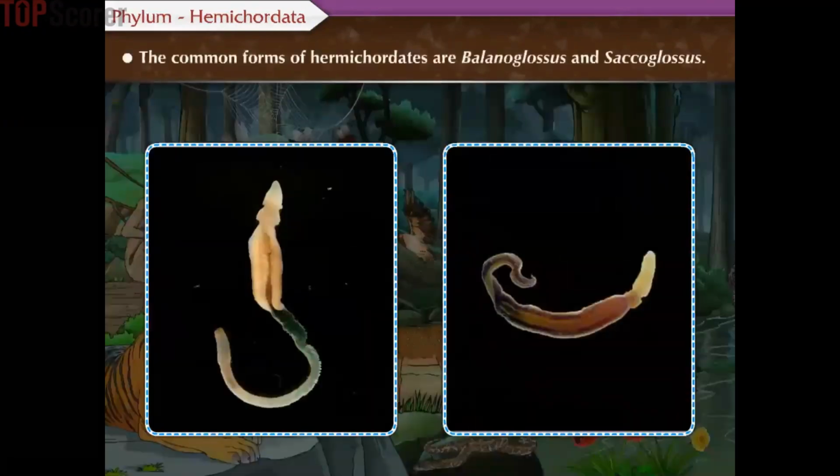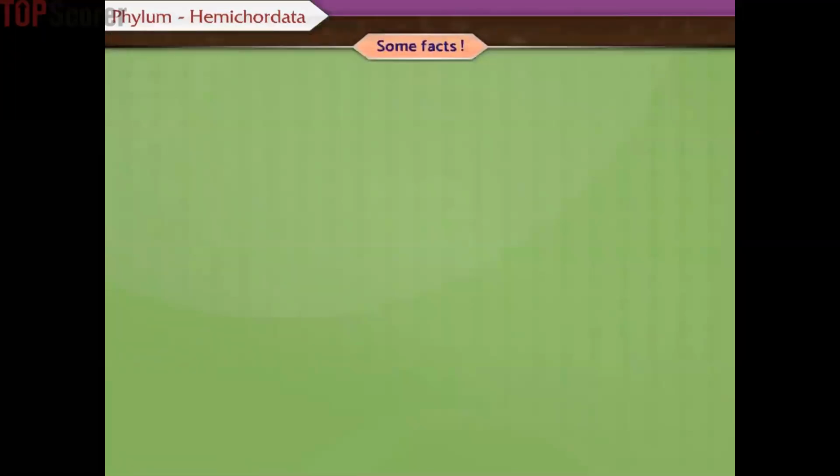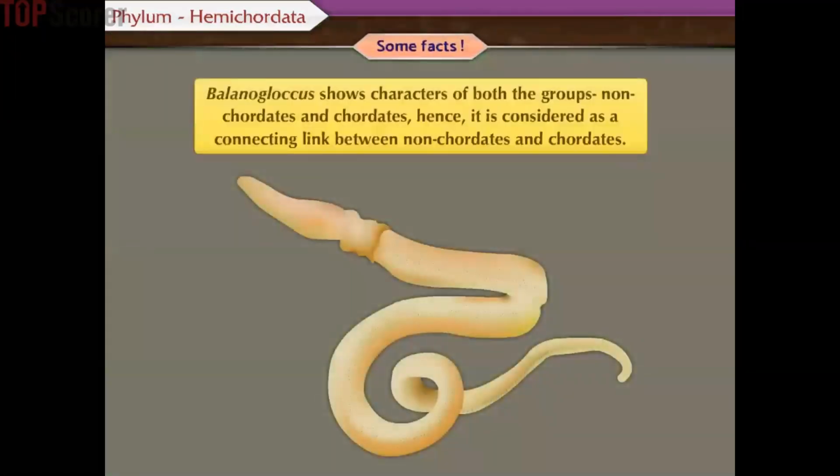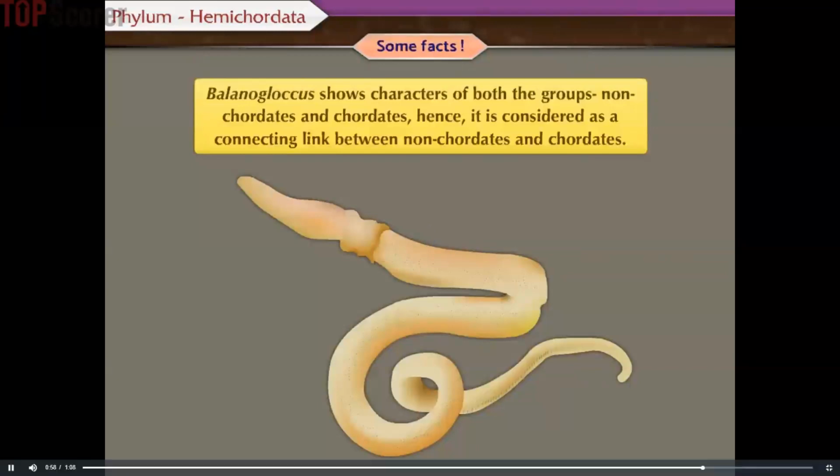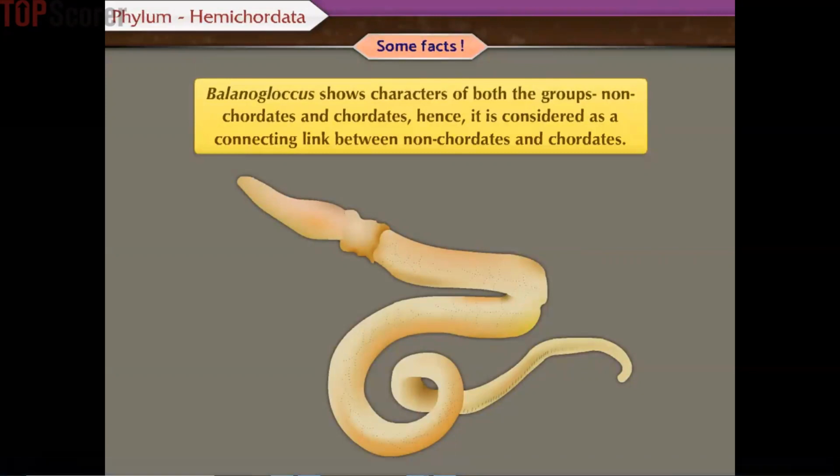The common forms of hemichordates are Balanoglossus and Cephalodiscus. Some facts. Balanoglossus shows characters of both the groups, that is, non-chordates and chordates. Hence, it is considered as a connecting link between non-chordates and chordates. Let us now study the last phylum, Chordata.